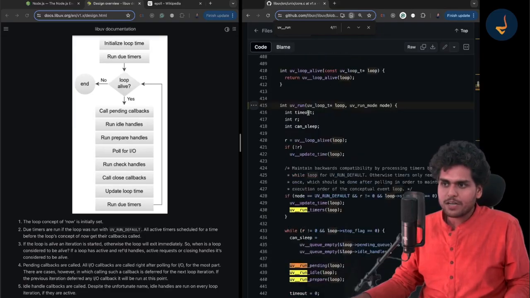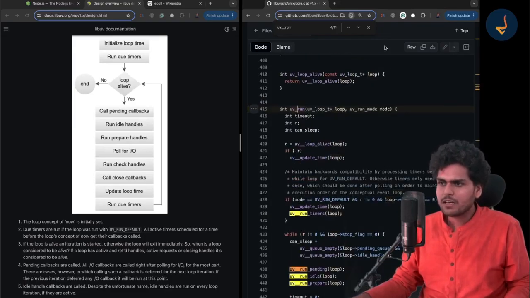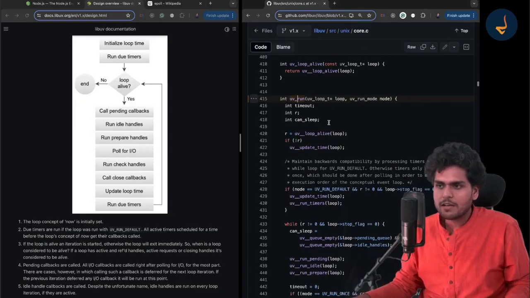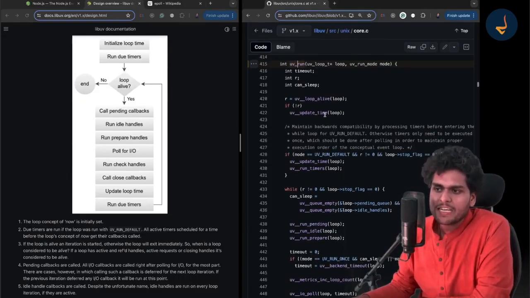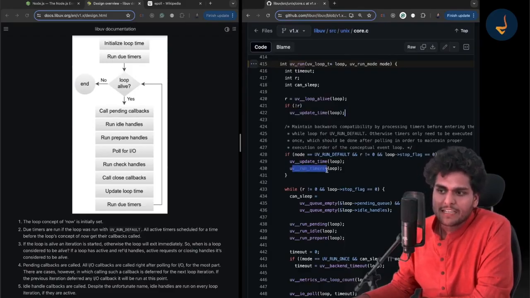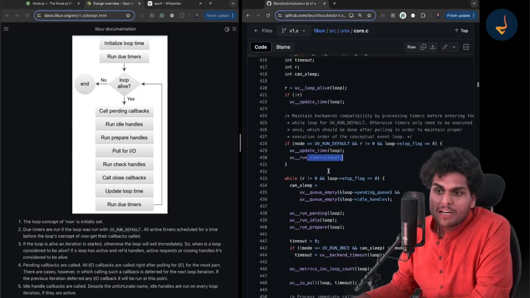This is uv_run. This is the uv_run function. Just read this uv_run function, okay? What it is doing is initializing the loop time. So it is initializing the loop time, right? uv__update_time. Now it will run the due timers. So it is running the timers. It is updating the time and updating the timers. Now it starts the loop.